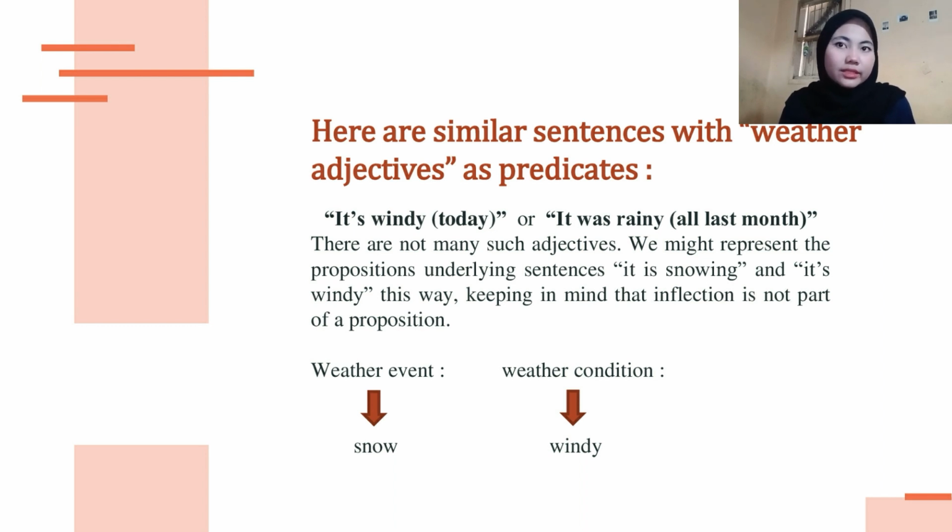We may represent the propositions underlying the sentences it is snowing and it's windy this way, keeping in mind that inflection is not part of propositions. For example, the weather event is snow, and the weather condition is windy. That is about valency 0.